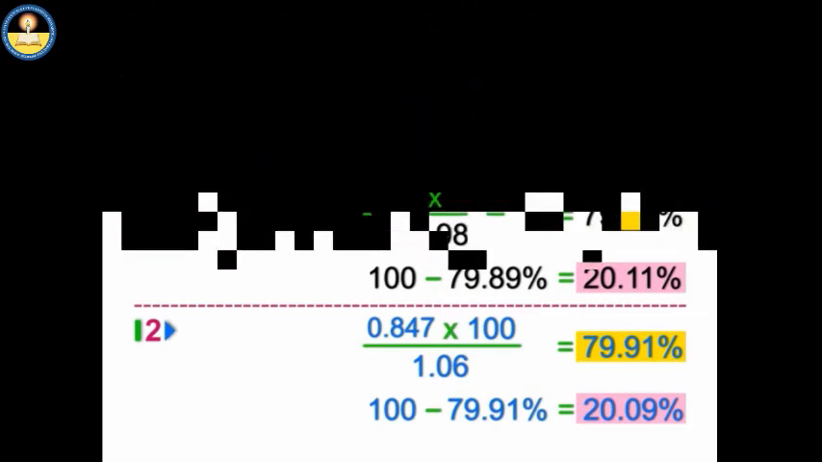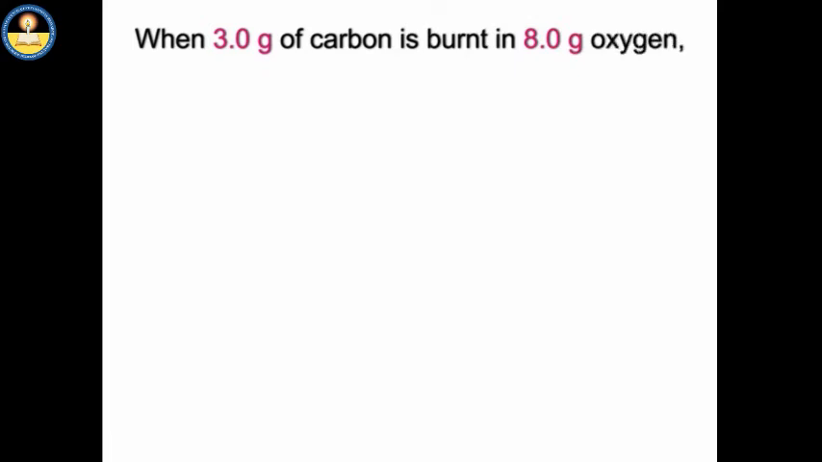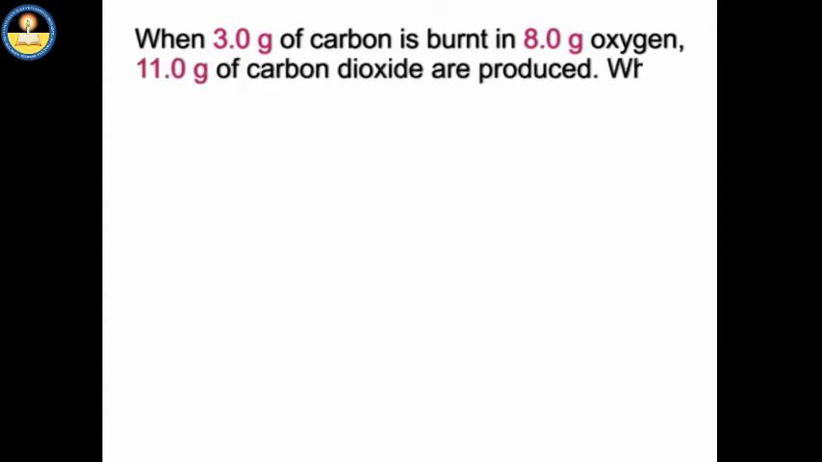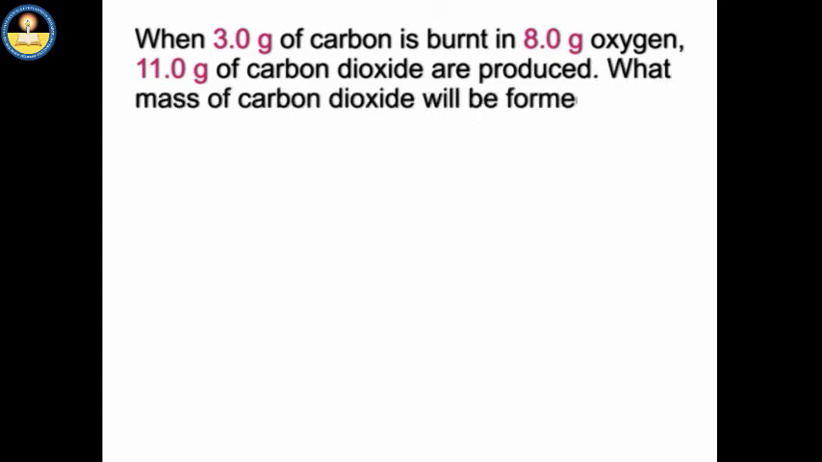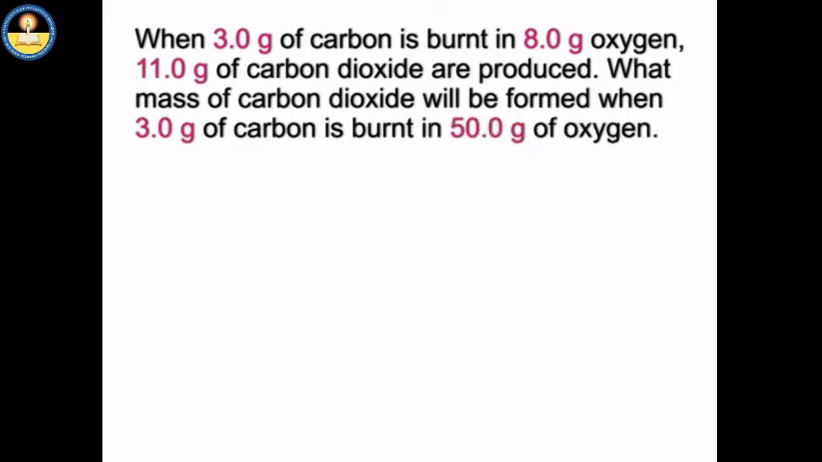Now try to solve a problem. The problem is, when 3.0 grams of carbon is burned in 8 grams of oxygen, 11 grams of carbon dioxide are produced. What mass of carbon dioxide will be formed when 3 grams of carbon is burned in 50 grams of oxygen?